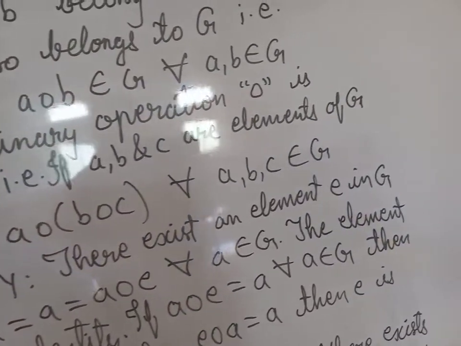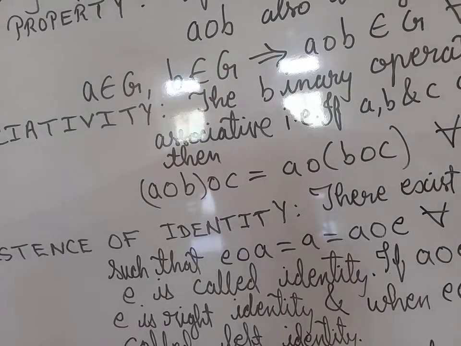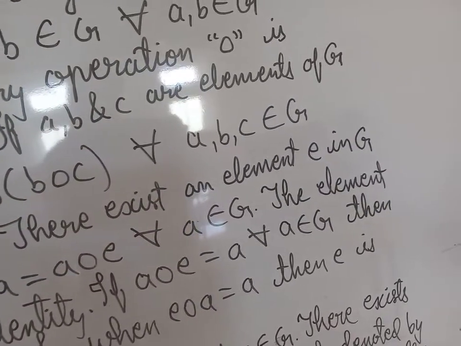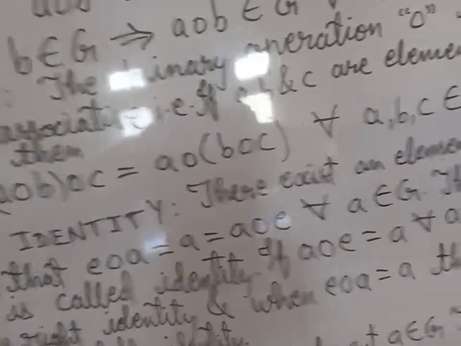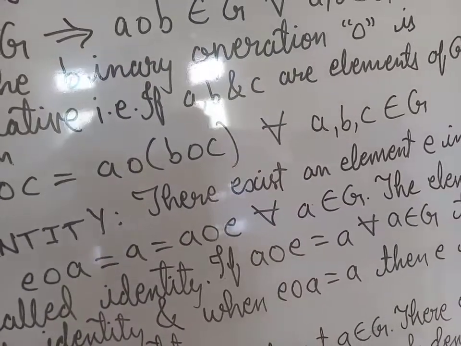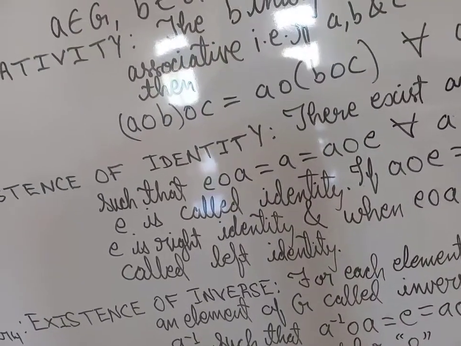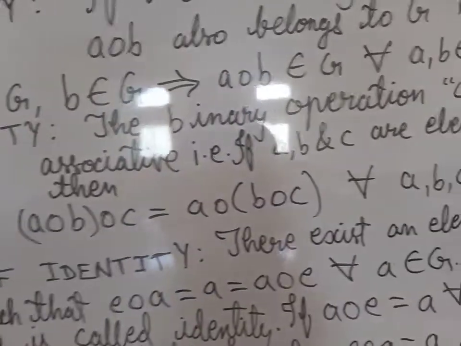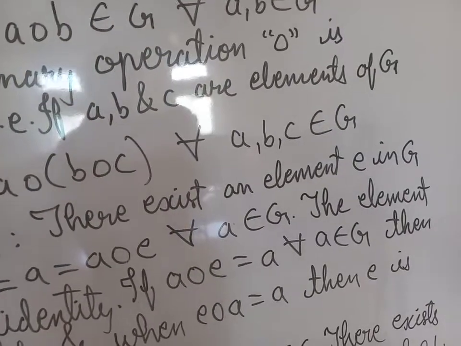There exists an element e in G such that e O a is equal to a is equal to a O e for all a element of G. The element e is called identity. If a O e is equal to a for all a element of G, then e is called the right identity. If e O a is equal to a is equal to a O e for all a element of G, the element e is called identity. If a O e is equal to a, means what?